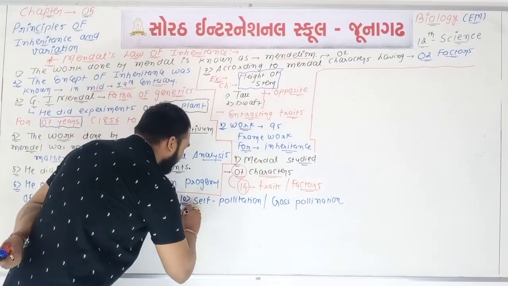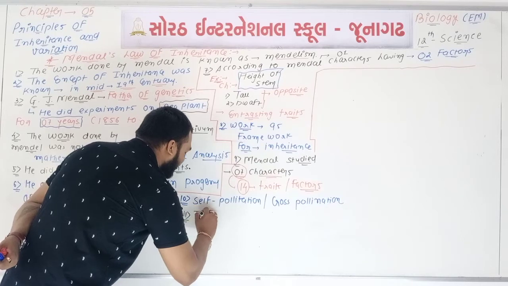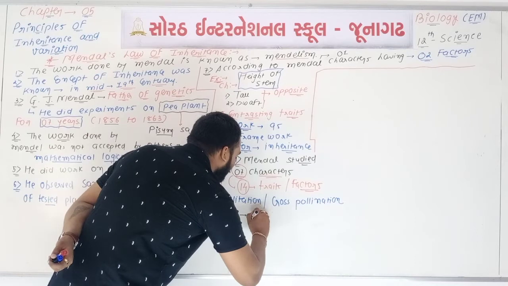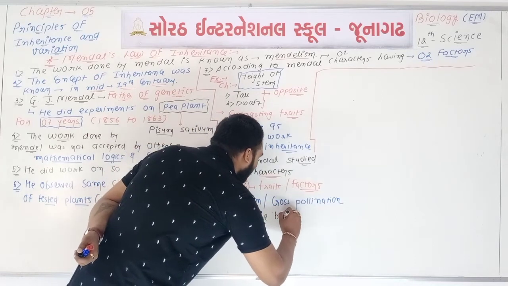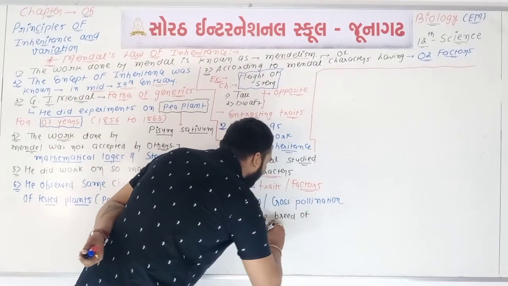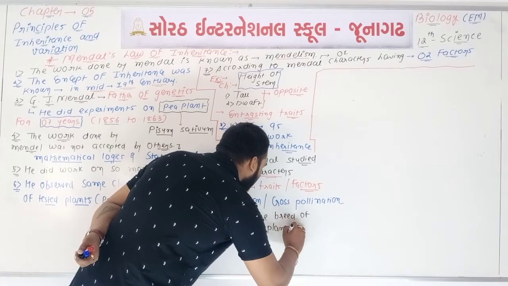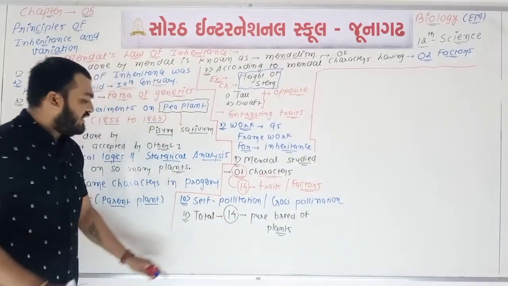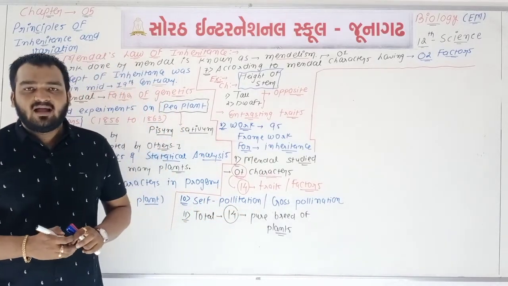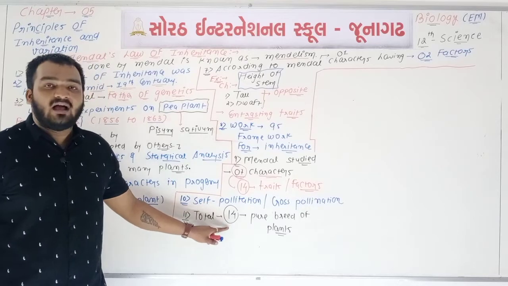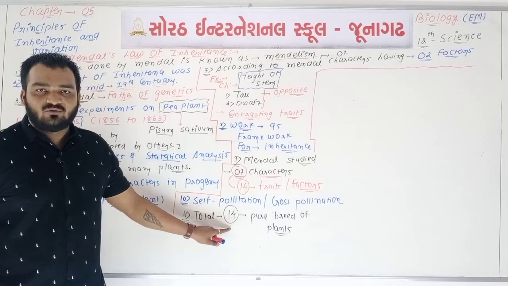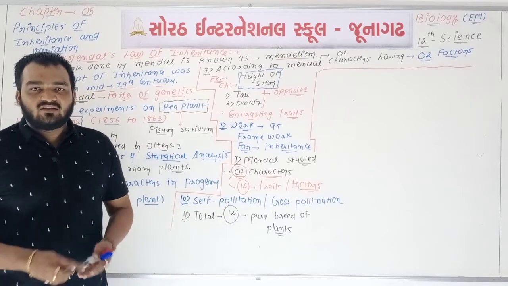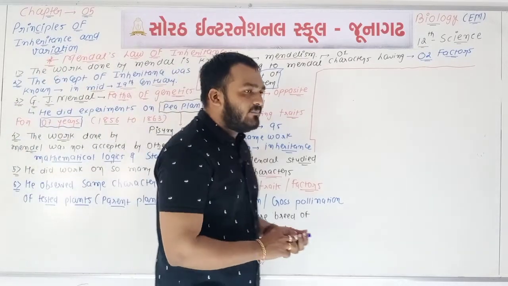If we talk about point number 11, this point is very important. A total of 14 pure breed plants were taken in the experiments done by Mendel. So again, how many plants? A total of 14 plants were selected for the experiments. So these 11 points are completed.